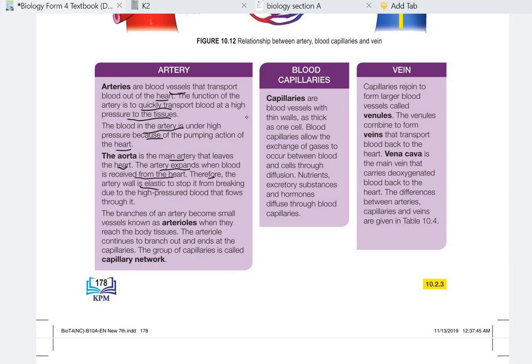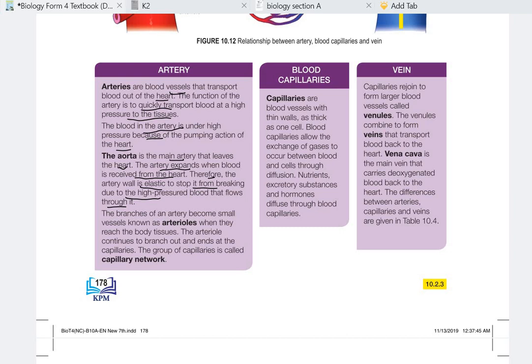Therefore, the artery wall is elastic to stop it from breaking due to the high pressure blood that flows through it. The walls of these arteries are all elastic to make sure they can expand when the blood with high pressure flows through. If the wall cannot expand, what happens? The artery will break down because of the high pressure. But this can be overcome because of the elastic wall of the artery.